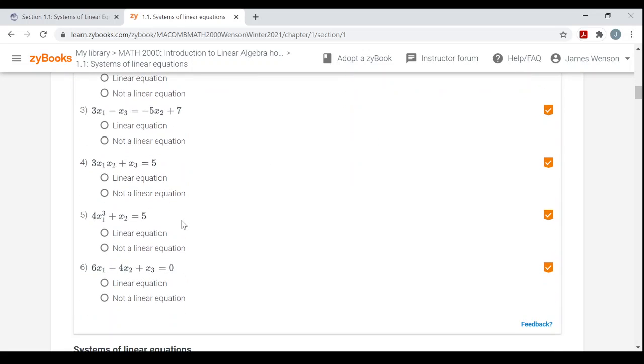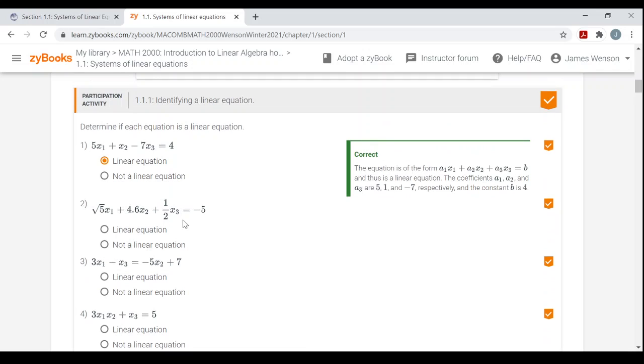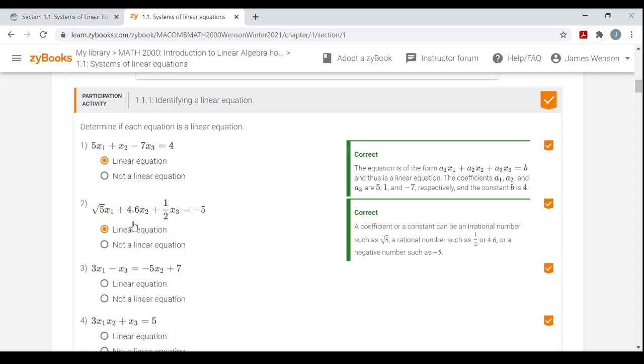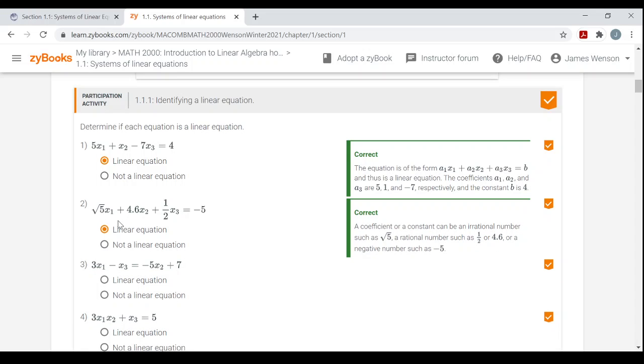Like I said, I'm only going to start you off. There's 6 of these, so I'll do half of them. The square root of 5 times x1 plus 4.6 times x2 plus half times x3 equals negative 5. This is a number, square root of 5, times x1 to the first, plus a number times x2 to the first, plus a number times x3 to the first, equals a number. This is a linear equation. I know there's a fancy square root there, but the variable is not in the square root. The number is. The square root of a number is just another number.